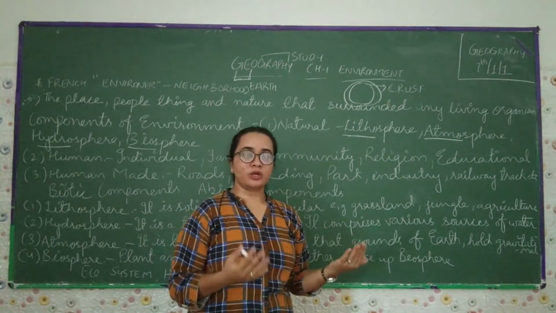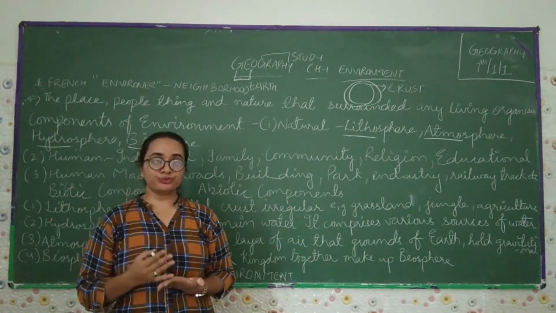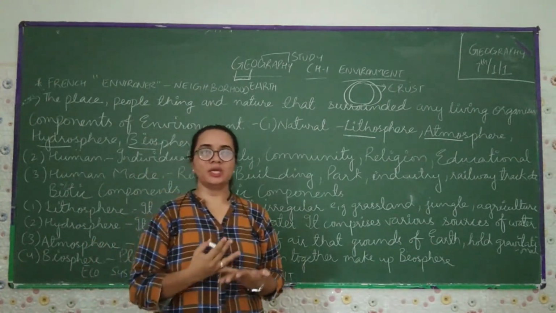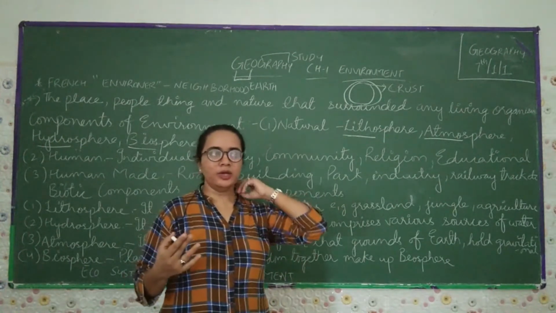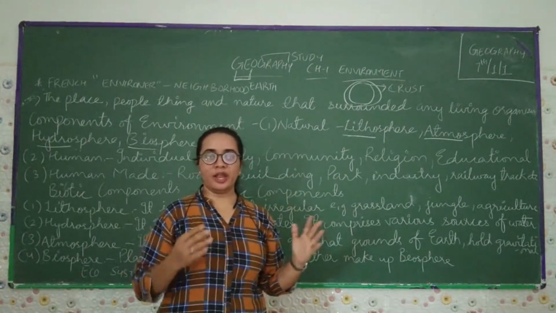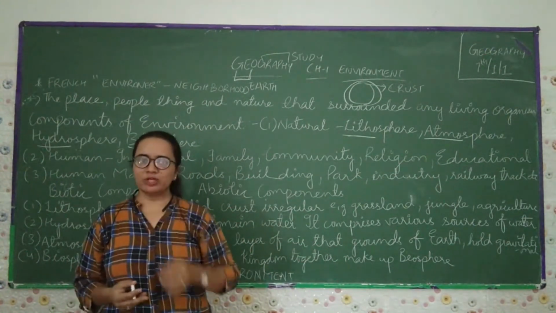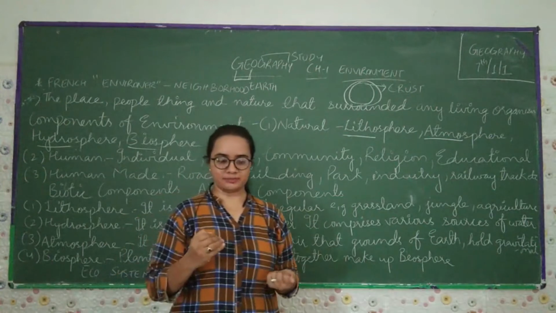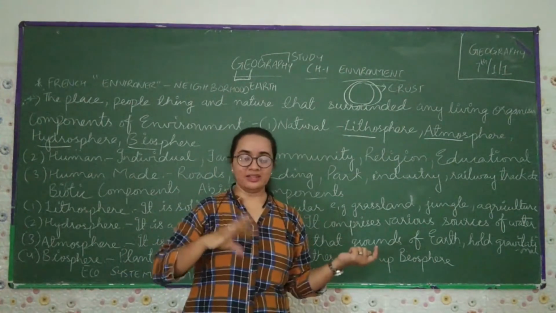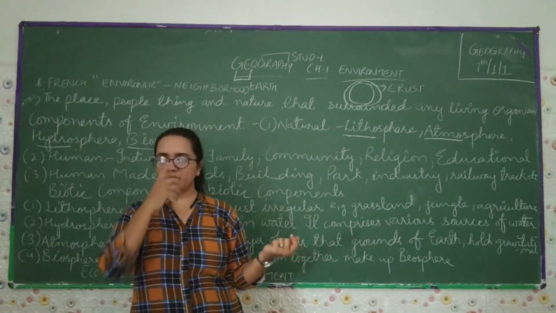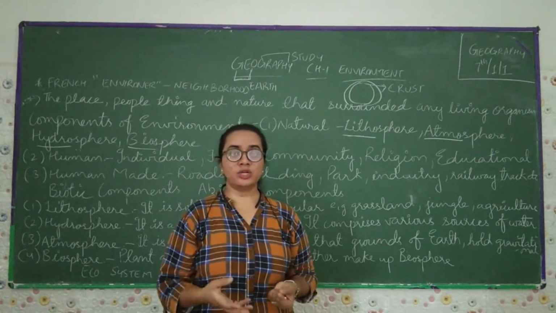From the environment, what things do we get? The air we breathe, the water we drink, the food we eat, and the land on which we live. So these are the things which we get from the environment. Now, in the environment there is a human and animal combination. I will give you one example. If we send a horse toward a desert, can he survive for a long time? No, because he becomes thin due to the scarcity of water and food.